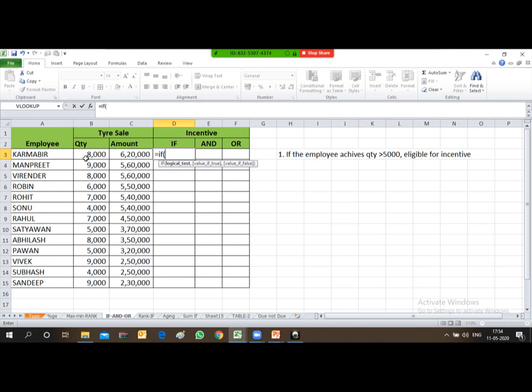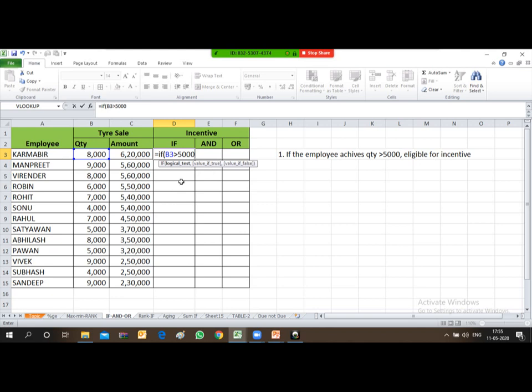The cell where the quantity is given is in column B. Under column B, quantity is given. So I will select this cell. B3 means the sale of the first employee, in which the quantity is mentioned. So IF B3 is greater than 5,000, then the formula requires the value if true.